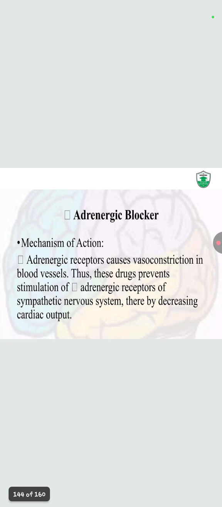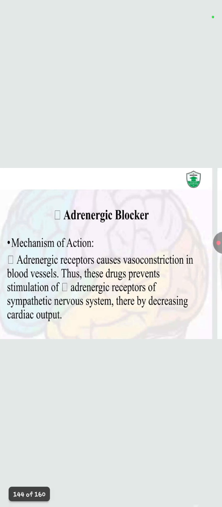Adrenergic blockers. Now the mechanism of adrenergic blockers: they cause vasoconstriction in our blood vessels. Thus, these drugs prevent the stimulation of the adrenergic receptors of the sympathetic nervous system, thereby decreasing the cardiac output. If we go back a little in the lecture, I told you about the nervous system, which may be sympathetic or parasympathetic. Whenever we talk about the sympathetic nervous system, this is known as the adrenergic system.